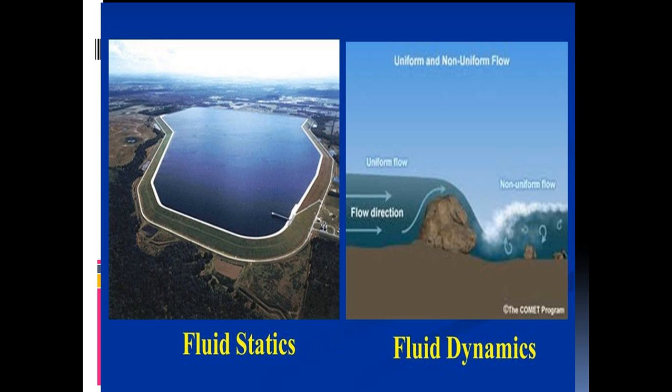Fluid mechanics is a branch of engineering science which deals with the study of fluids. We can divide this fluid mechanics into three types, that is fluid statics and then fluid dynamics and then fluid kinematics. What do we mean by fluid statics? The study of fluids which are at rest is called fluid statics. What is meant by fluid kinematics? That means the study of fluids when they are in motion but without considering the pressure forces is called fluid kinematics.